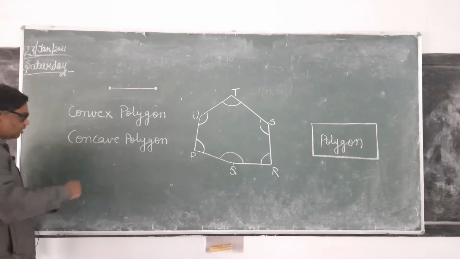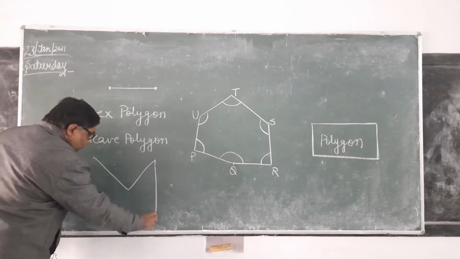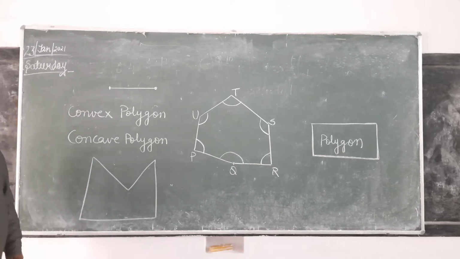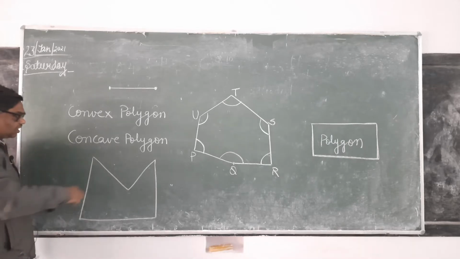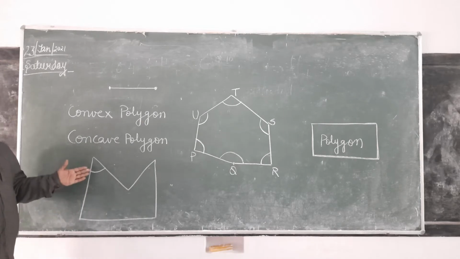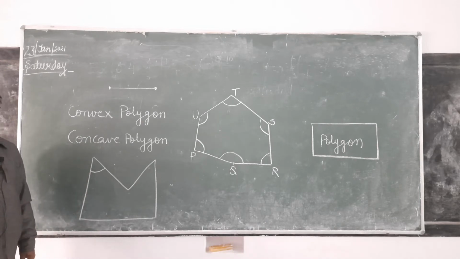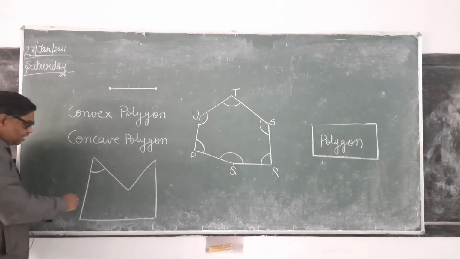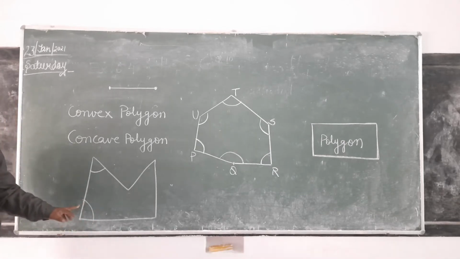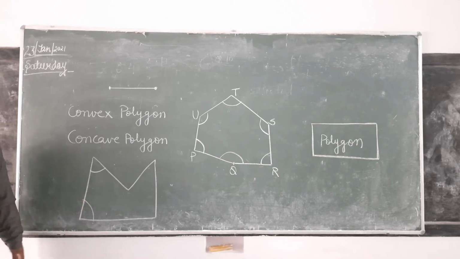But suppose here there is a polygon, it's like this. It is also bounded by straight line segments. If you see this angle, it is less than 180. This angle is also less than 180.